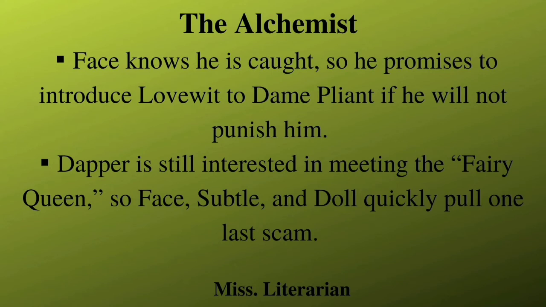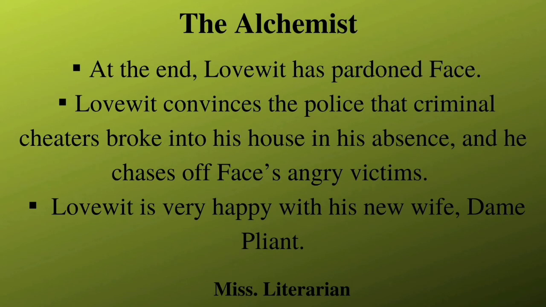Now Dapper is still interested to meet the Fairy Queen. So using this opportunity, Face, Subtle and Dol Common quickly pull out their last scam. Now Dol Common disguises herself as a queen. She gives Dapper a bird for good luck and promises to leave him trunks full of treasure and some 12,000 acres of fairyland. Now just as soon as the police arrive, Dapper exits.